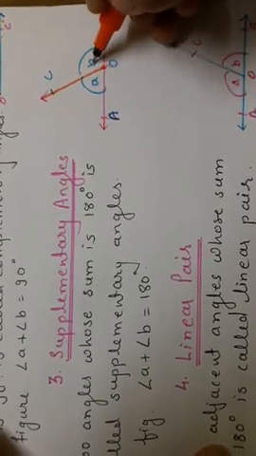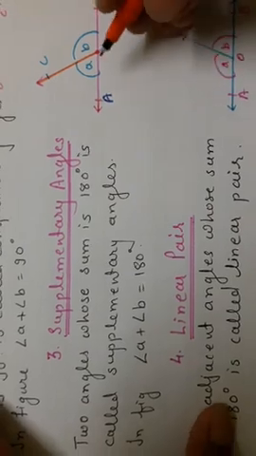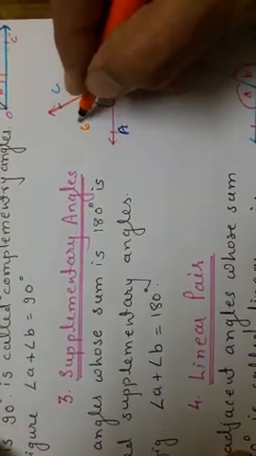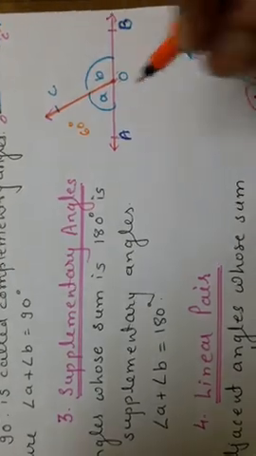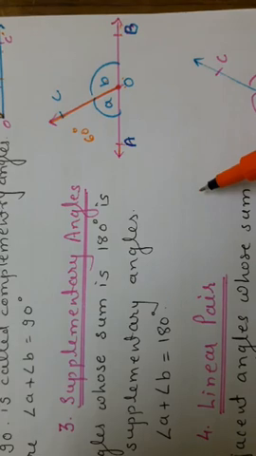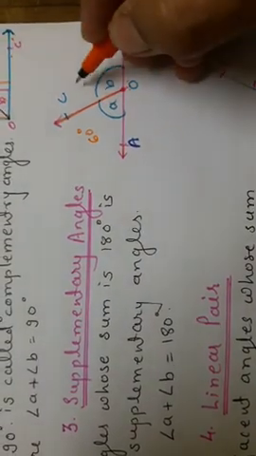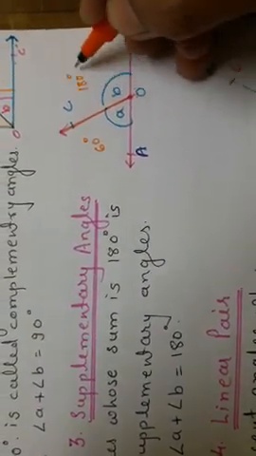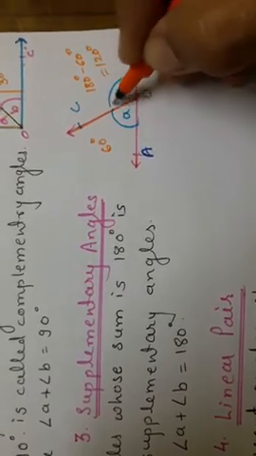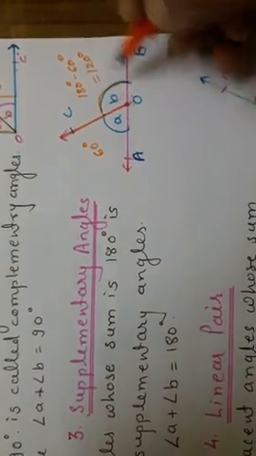So angle A plus angle B is equal to 180 degrees. If they had given here angle A is 60 degrees and they had asked us to find the supplement of 60 degrees, the supplement of 60 degrees is nothing but 180 degrees minus 60 degrees, which is 120 degrees. So angle B is equal to 120 degrees.